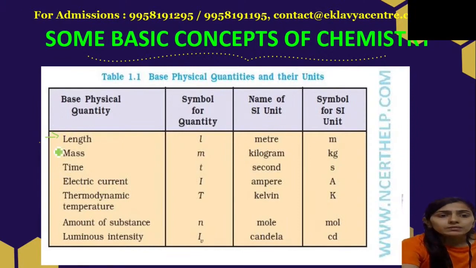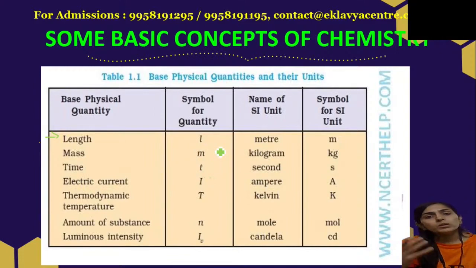Time is small t, second, s. Current is I, ampere, capital A. Thermodynamic temperature is in Kelvin. Amount of substance is n, the unit is mole, symbol mol. Last is luminous intensity, which is Iv, the unit is candela, and the symbol is cd.